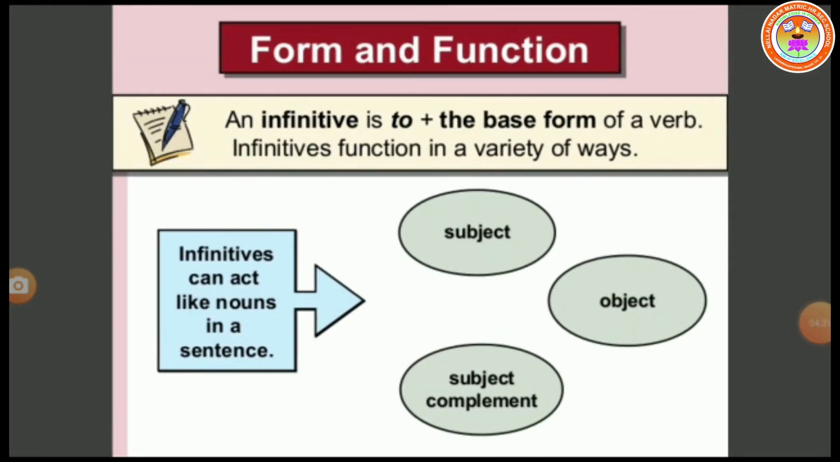First, let us see about infinitives. An infinitive is to plus the base form of a verb. It means to plus V1 form. Infinitives function in a variety of ways. Infinitives can act like nouns in a sentence: subject, object, subject complements. These are the characteristics of infinitives. For example, to walk, to eat, to go, etc.